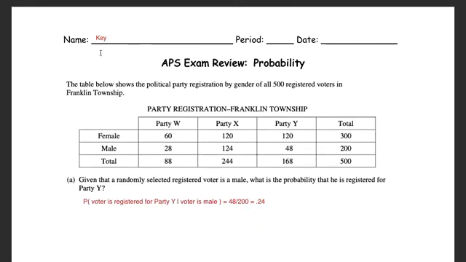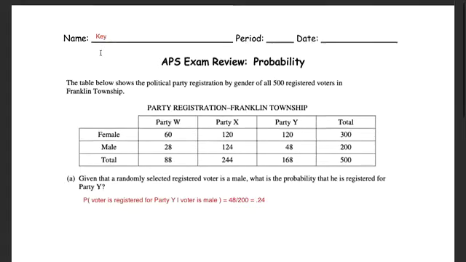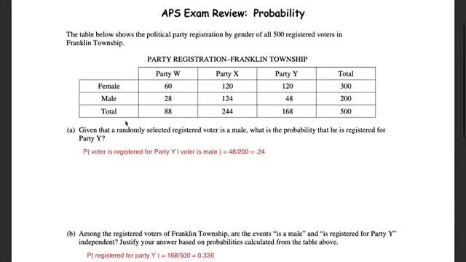Let's take a few minutes and look at the solutions to this probability free response question. So in part A, given that a randomly selected registered voter is male, so here's the conditional component of that probability, what's the probability that he is registered for party Y? Well, given that the voter is male, I can only look at the row involving males. There are 48 males out of 200 that are registered for party Y.